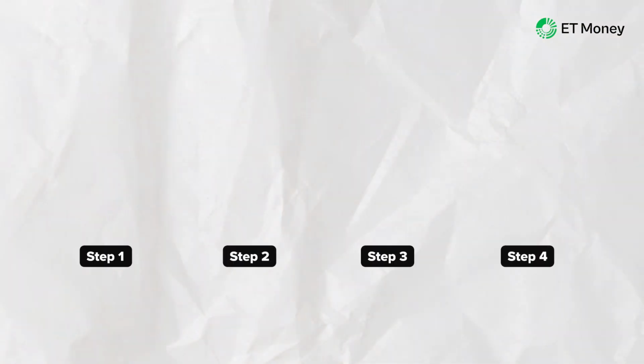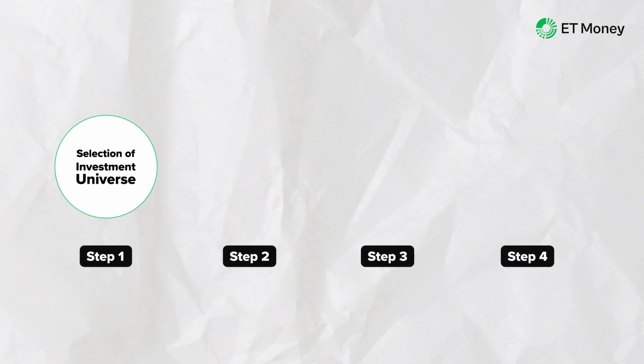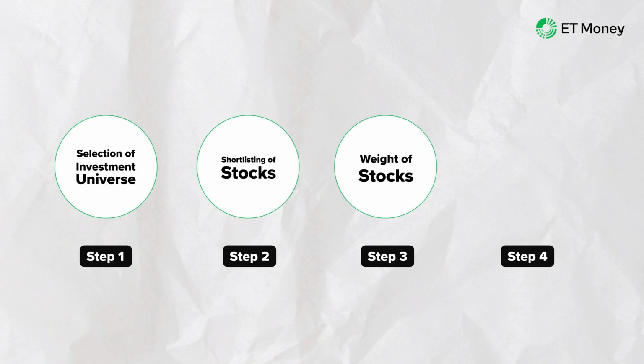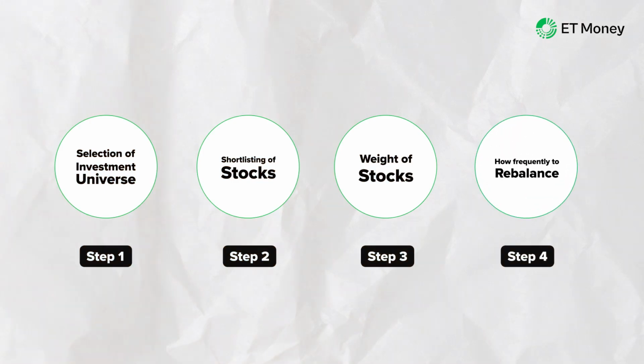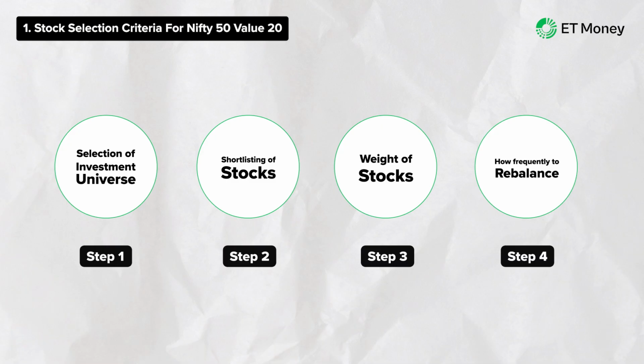Now the criteria for choosing stocks are similar for Nifty 200 Value 30 and Nifty 500 Value 50. However, the parameters used for stock selection in case of Nifty 50 Value 20 are slightly different. Okay, let's first look at how stocks are selected for the Nifty 50 Value 20 index. Making a factor index involves 4 critical steps. First is the selection of investment universe. Second is shortlisting of stocks. Third is deciding the weight of selected stocks in the index. And finally, the index makers, in this case NSE Indices, have to decide how frequently they will review and rebalance the index. So, for Nifty 50 Value 20, the universe is Nifty 50.